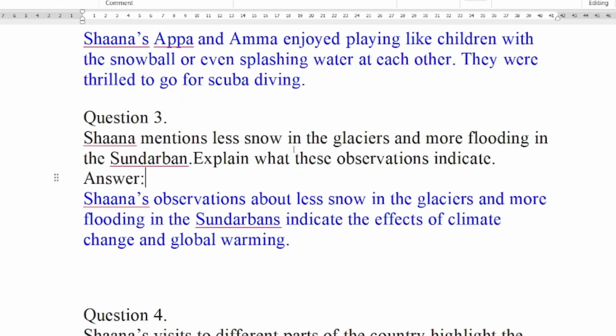Shana mentioned less snow in the glaciers and more flooding in the Sundarban. Shana's observation about less snow in the glaciers and more flooding in the Sundarban indicates the effect of climate change and global warming. That is, earlier there was more snow, and now the snow is less. Similarly, flooding: earlier it was less water, now the water is more. This is showing the global warming. That is, the ice is melting and the water is collecting in some other places. So the snow is less and water is more.